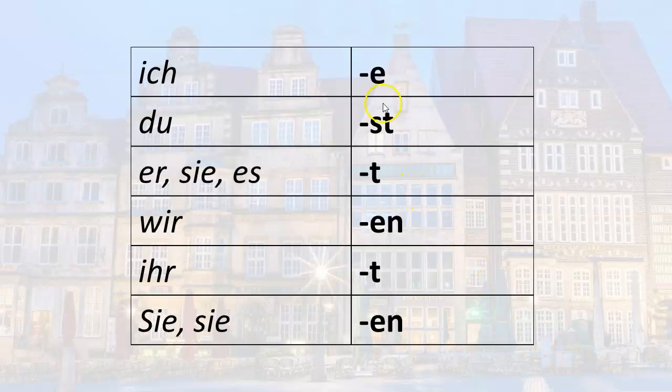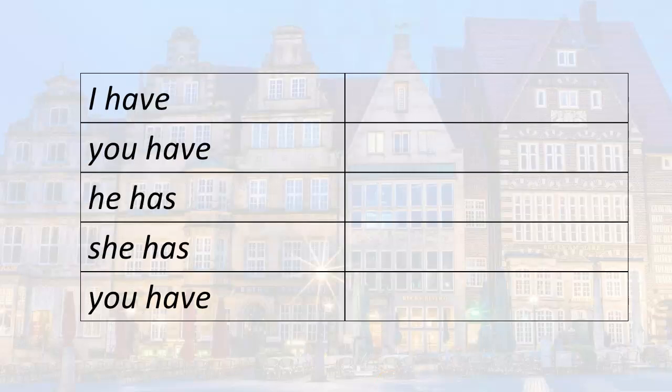Okay, these are the endings that you're familiar with, and these endings apply to all regular verbs in German. These are the endings that you'll see for this verb as well. However, it's considered irregular because you'll notice that the stem will change in some of the forms, so you'll just have a different stem. So it's different enough from regular verbs that we have to just call it an irregular verb, and it means you just have to memorize the forms. So let's go ahead and take a look at the forms.